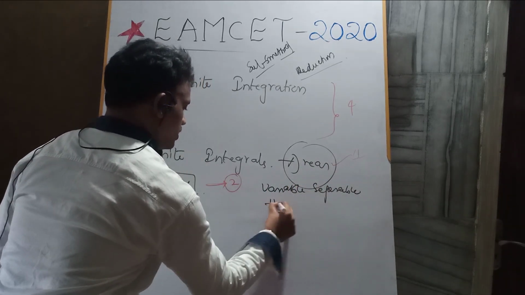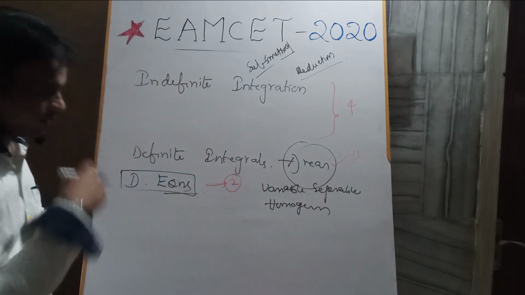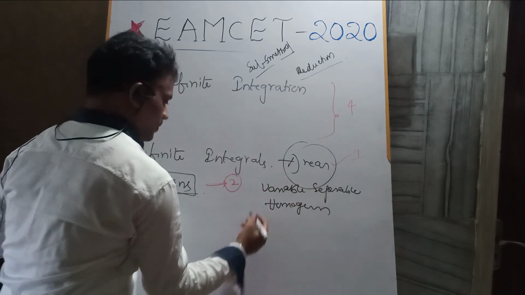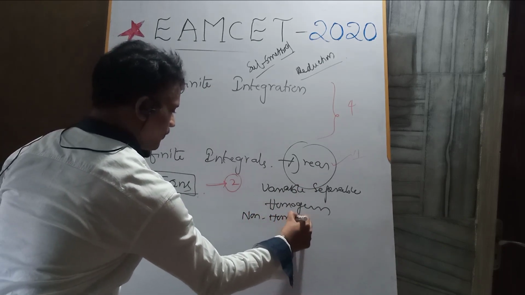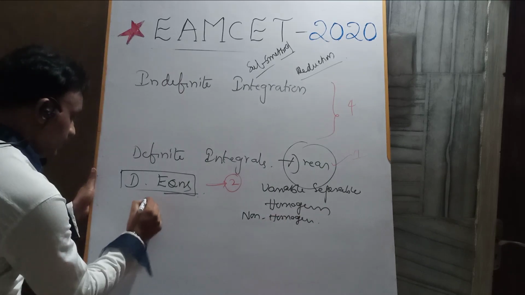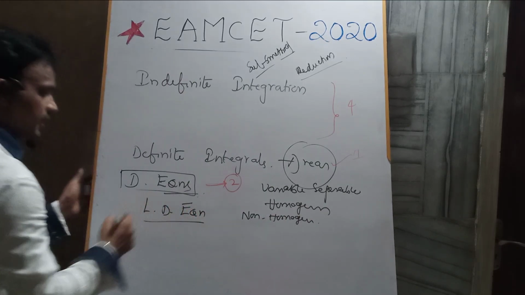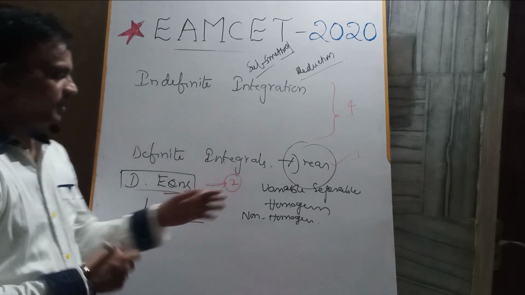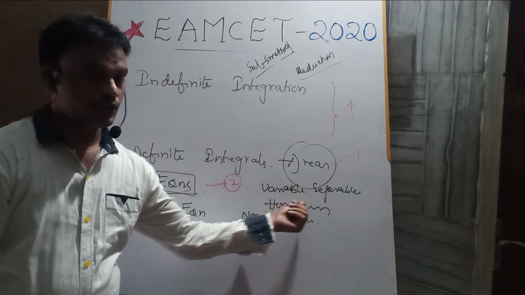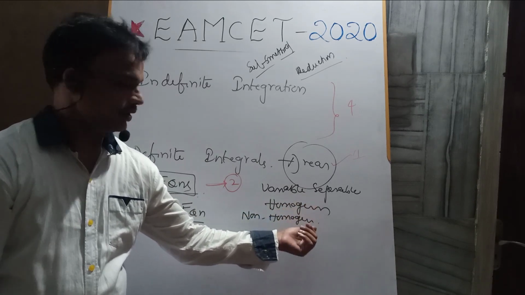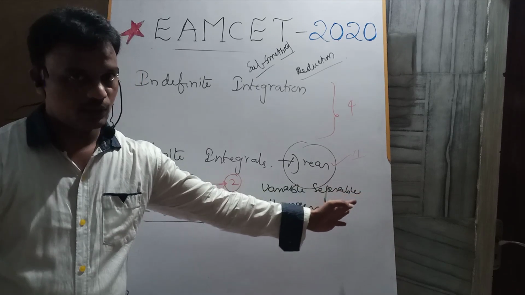Homogeneous equations, how to solve them. Then non-homogeneous equations and linear differential equations, solving the equations by using the methods. Variable separable method, I think you know this one. And the homogeneous differential equations, dy by dx, y is equal to vx. Like this we are going to solve the problems.